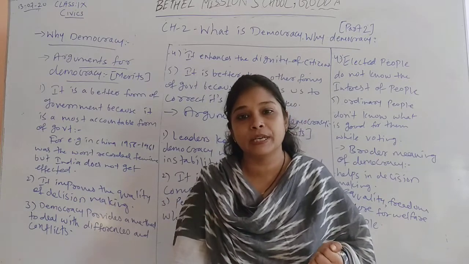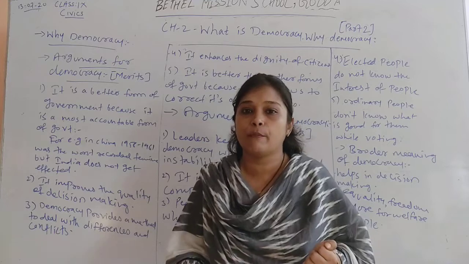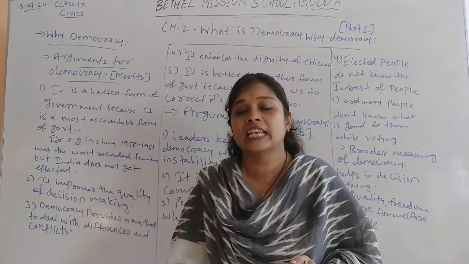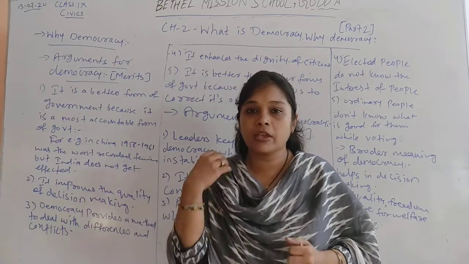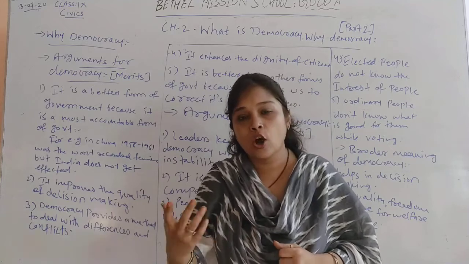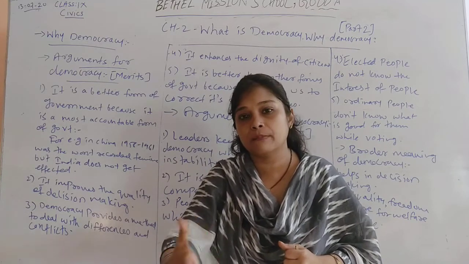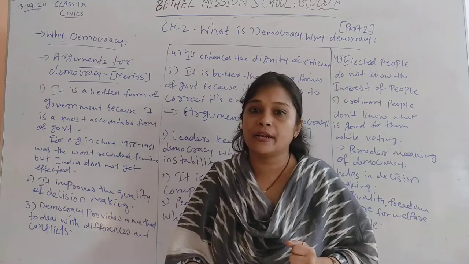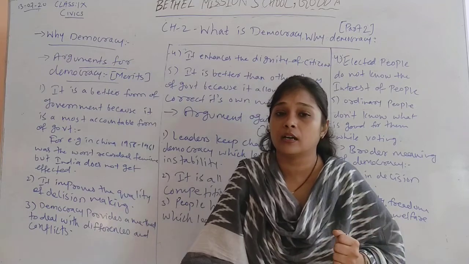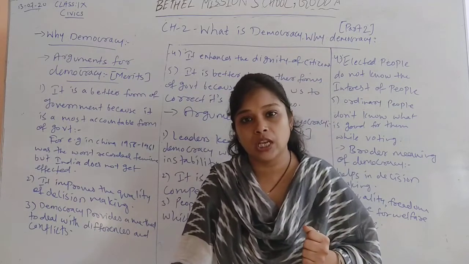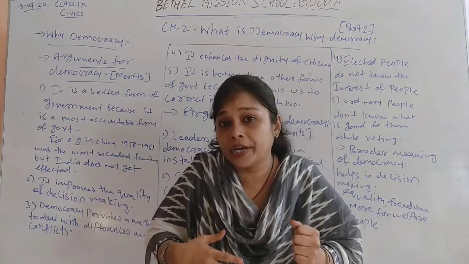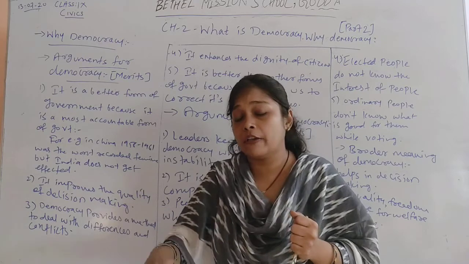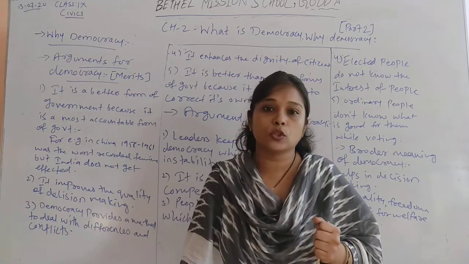And when any decision is taken, the opinions of all these levels of government are taken into consideration. Like when we want to pass a law, that law needs to be proposed in Parliament, in Lok Sabha or Rajya Sabha. Then members of the Lok Sabha and members of the Rajya Sabha combine together and give their opinions in favor of or against that proposal. If the majority likes that proposal, then it can become a law. If the majority is against it, it does not become a law.